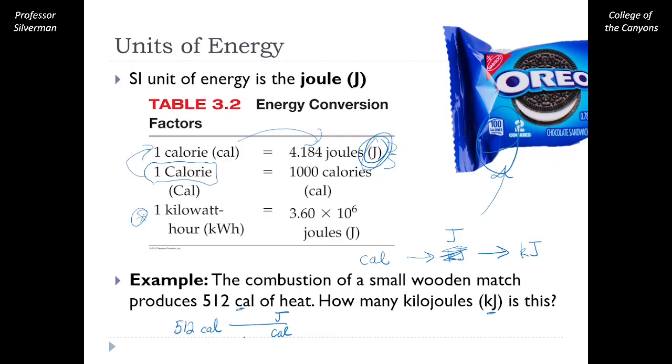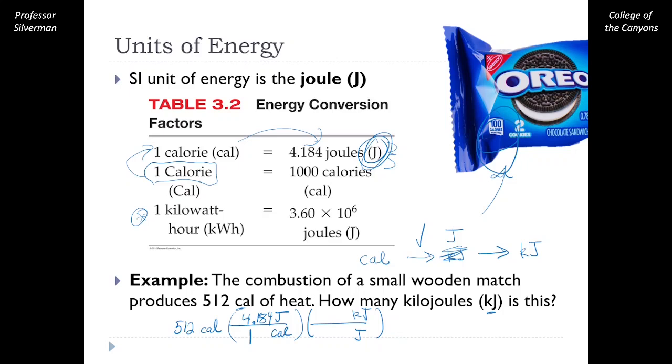Our conversion here, 1 calorie is the same thing as 4.184 joules. So there we go. Our first step is all set up. Our second step can go from joules to kilojoules. We want to cancel joules. Let's put that in the bottom of our fraction. We want to end up in kilojoules. Let's put that in the top of our fraction.